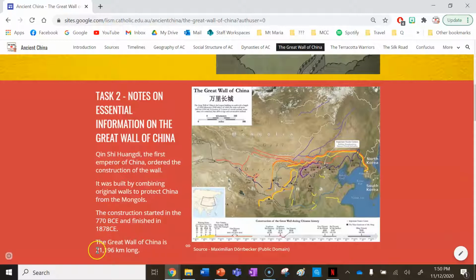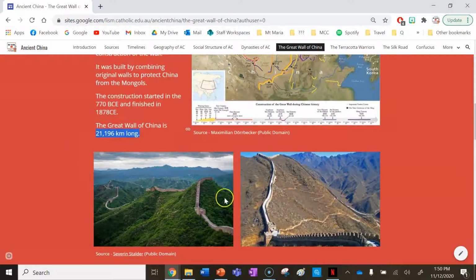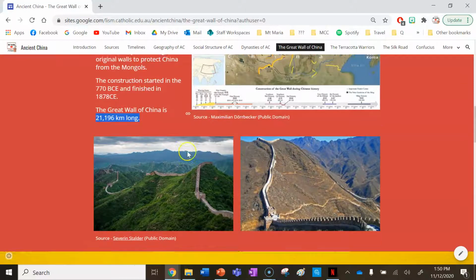The Great Wall of China is 21,196 kilometers long. It's not one continuous wall, as you can see in this map here, but it is one wall with other walls coming off it as well. So it's not just one big long snake, but several different walls. And if you were to put them all together, they would be 21,000 kilometers long. It covers such a wide expanse of China's landscape and country that it occupies different terrain. We can see this is closer to the east in this photo here, but this photo is closer to the west, towards the Kunlun Mountains and the Himalayas.